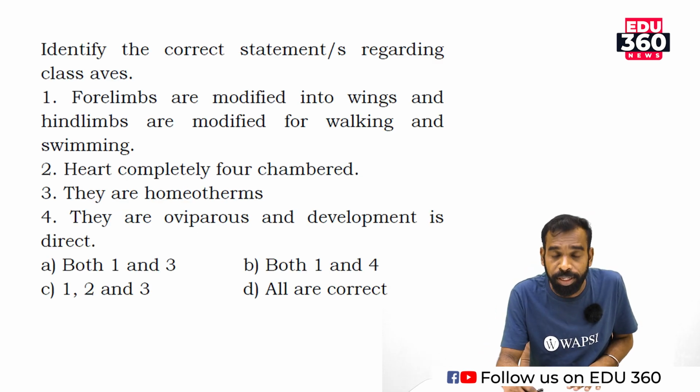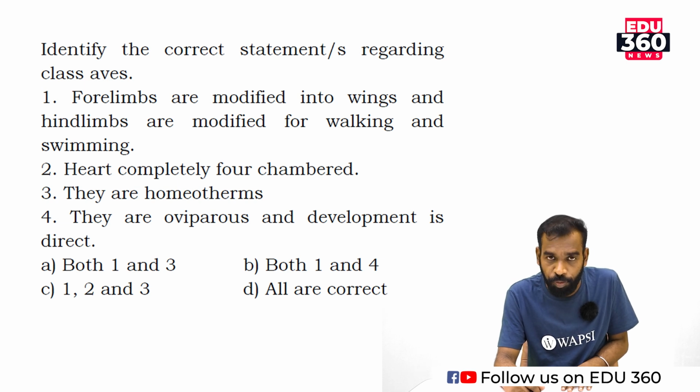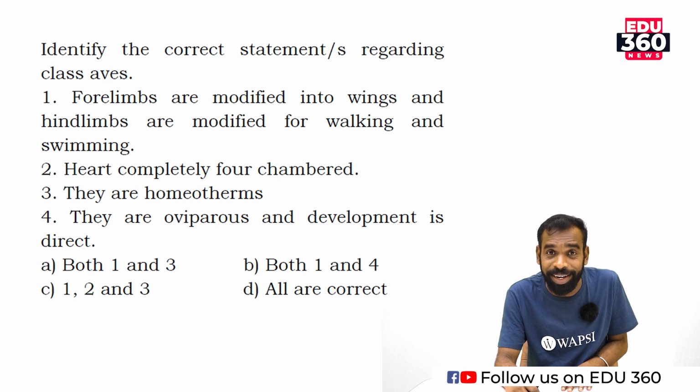Identify the correct statement regarding class Aves. Forelimbs are modified into wings and hind limbs are modified for walking and swimming. That is option number 1. Heart is completely four-chambered. Option number 2. Option 3, they are homeotherms, which means they are warm-blooded animals. Option 4, they are oviparous and development is direct.